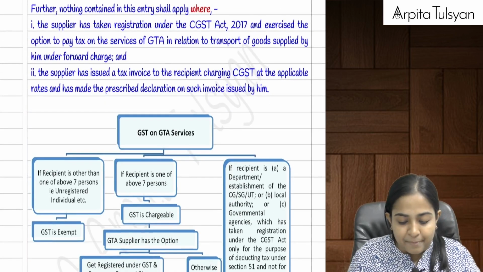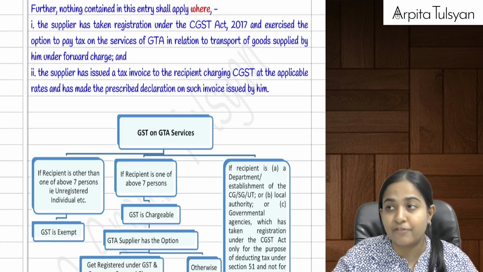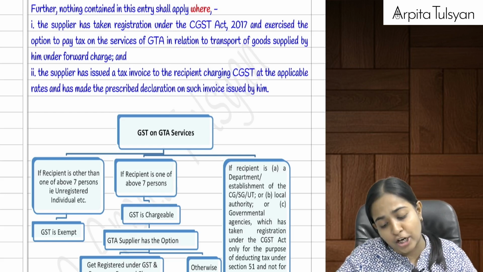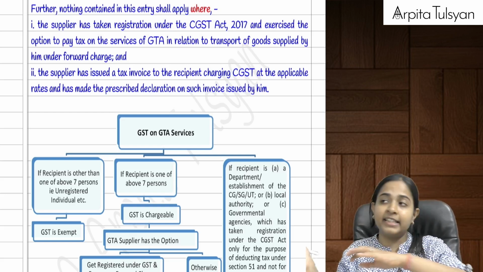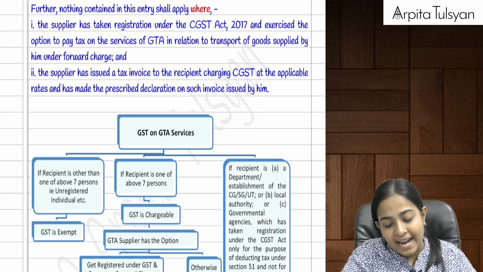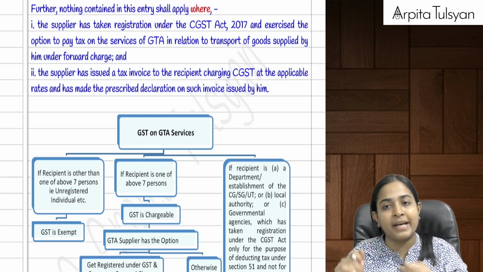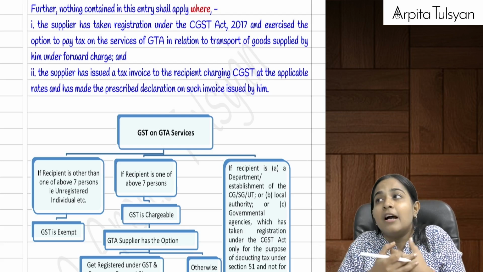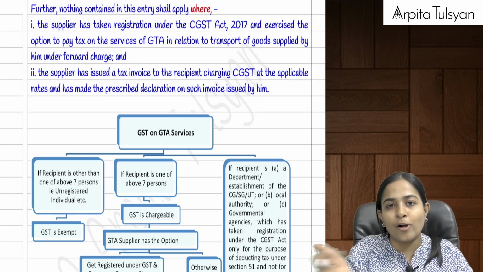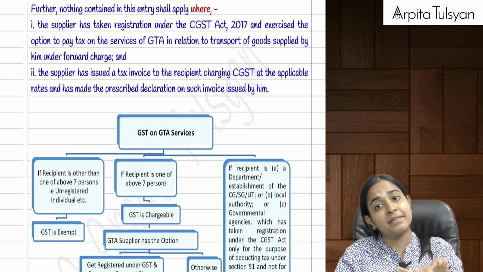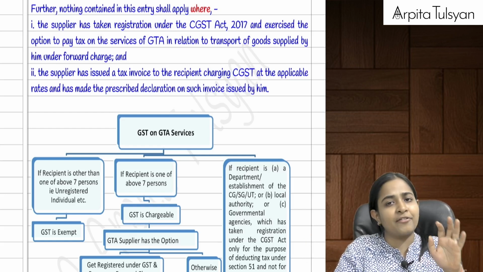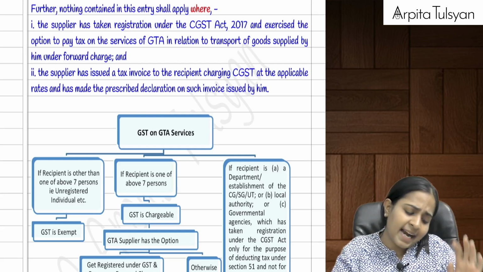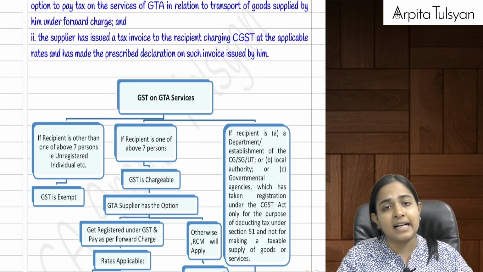And the second exception: suppose the GTA himself says, no, I am okay, I will take the registration under the GST law and I will collect the taxes from the recipient and pay it to the government, I will issue an invoice, etc. Here, where we were giving relief from all the responsibilities, GTA himself says, I will get myself registered under GST, I will collect the taxes and pay to the government. Then the government says no problem. In that case you can pay the taxes under forward charge.